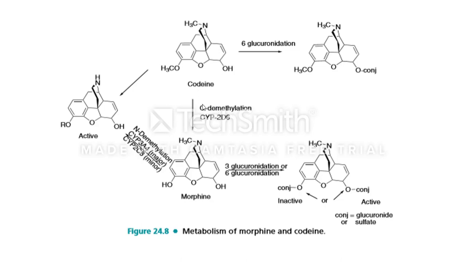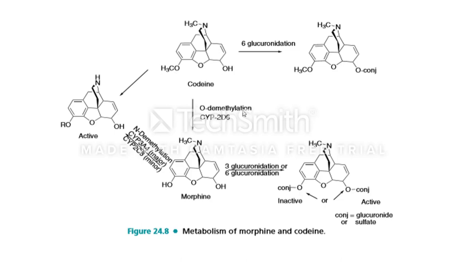The third metabolic pathway of codeine is O-demethylation. At the third position, the methyl group is removed and replaced by a hydrogen.